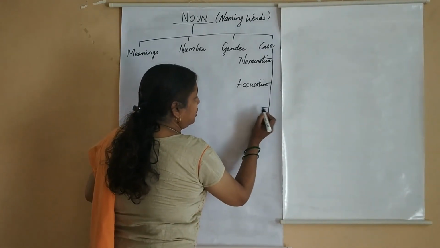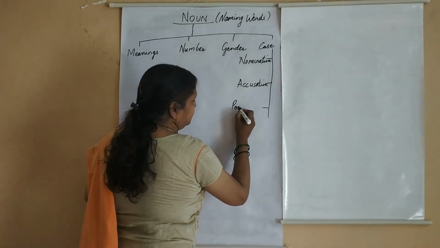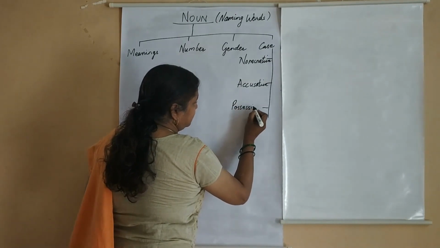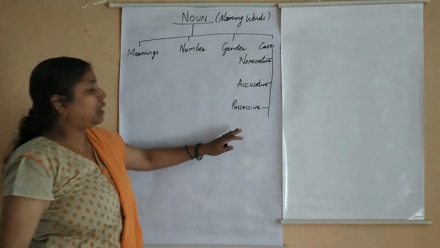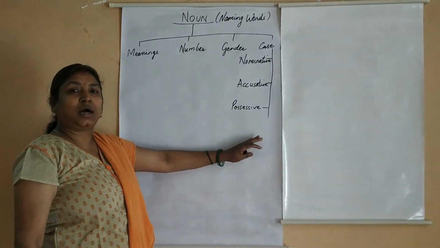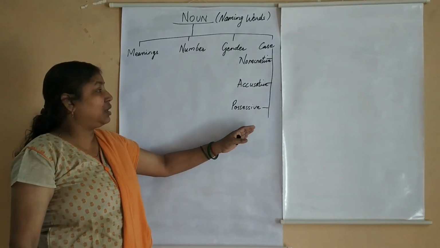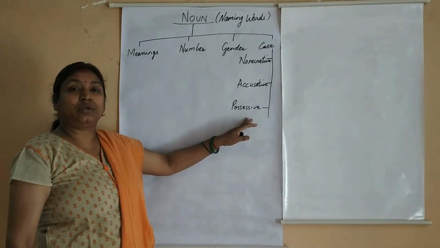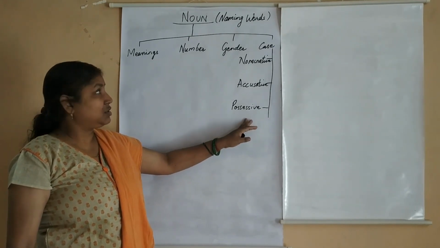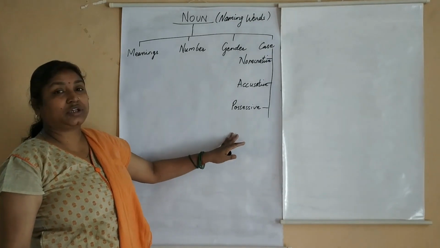And last is your possessive, where noun shows possession. Arun's car, Ravi's book. So we put an apostrophe on the noun and then we use it as possessive case. So these are the cases that we have studied.